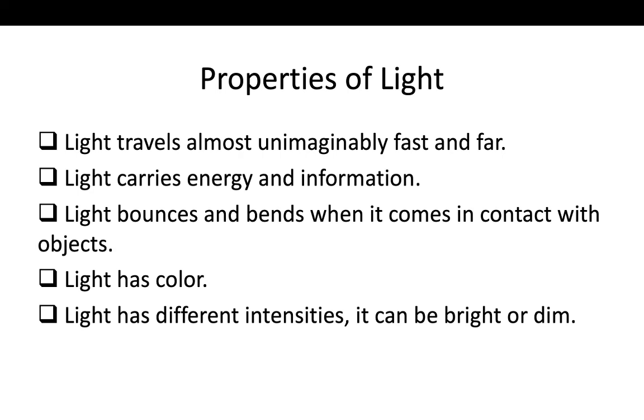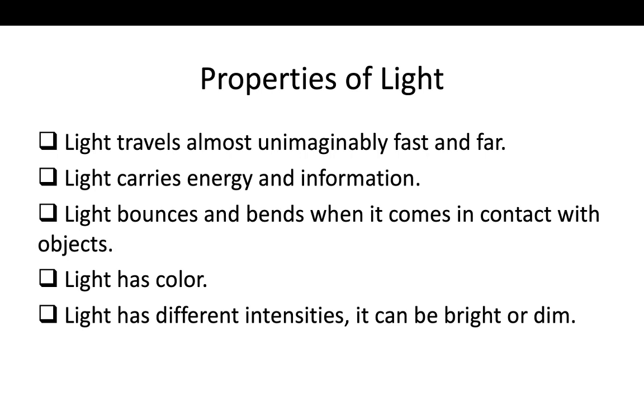Light always bounces back or reflects, sometimes depending on the material, but it bounces back and bends. And whenever light falls on an object, why do we see the color of the object?